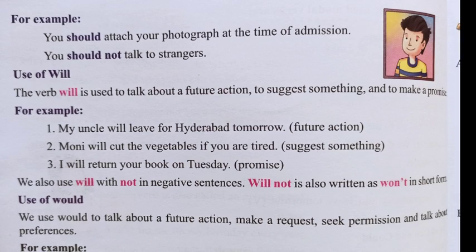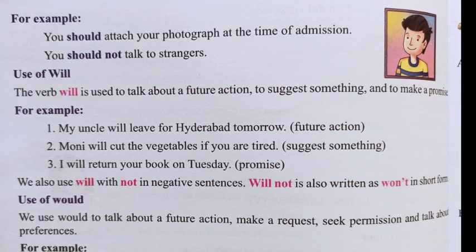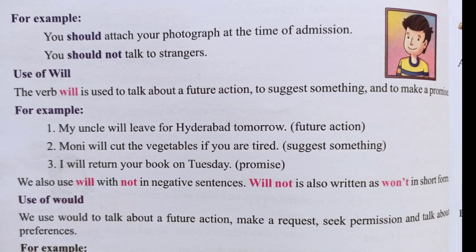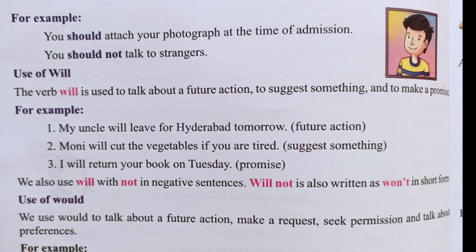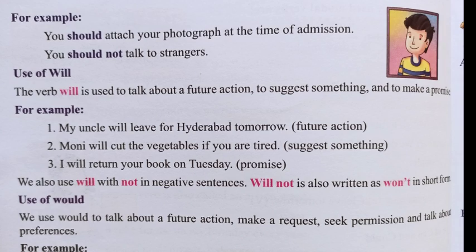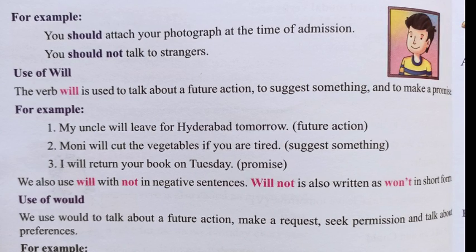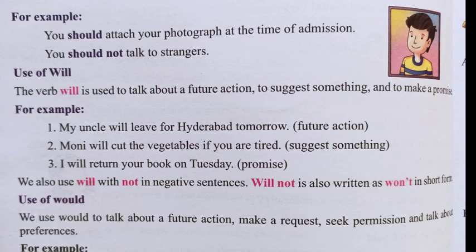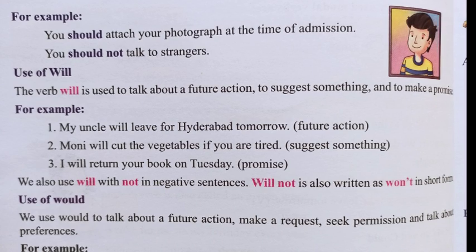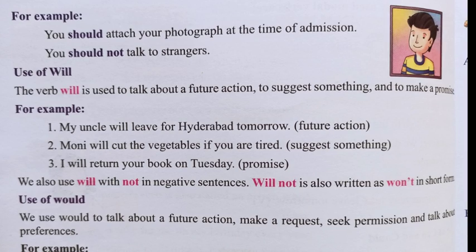The third one is making a promise. I will return your book on Tuesday. Again, it is telling about a kind of promise or the word which is given by somebody. We use will with not in negative sentences. Will not is written as won't in short form. So this is the usage of will.